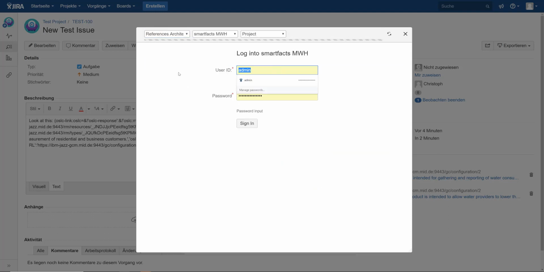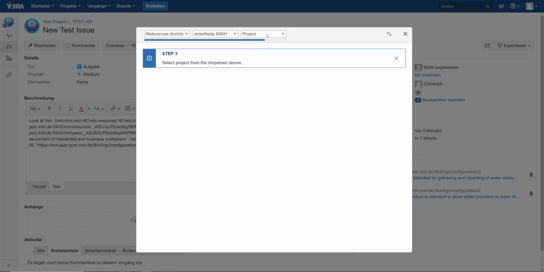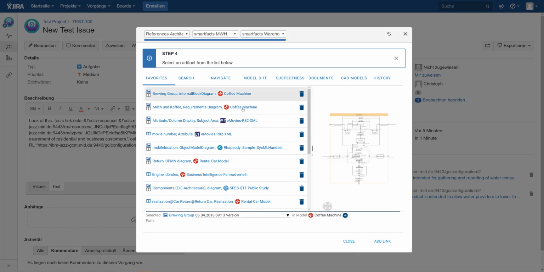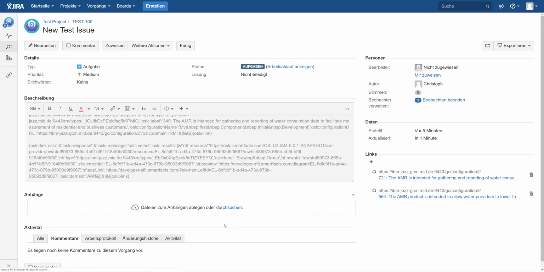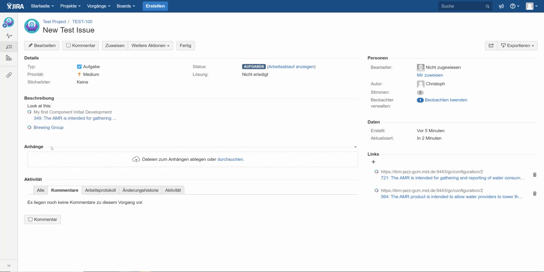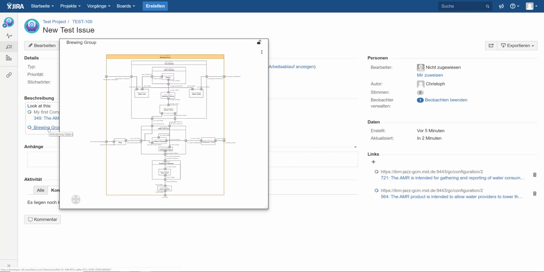Now we have to log into smartfacts, and having done that, we select a project, and here we are again in our picker. We know that one already, and we add the link and store it. Okay, and doing the rich hover on this one, we get the diagram of this link target inside Jira.